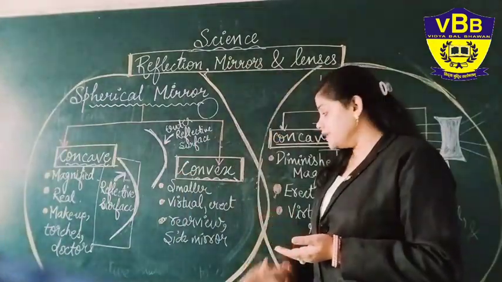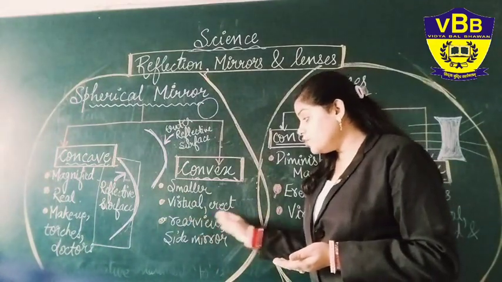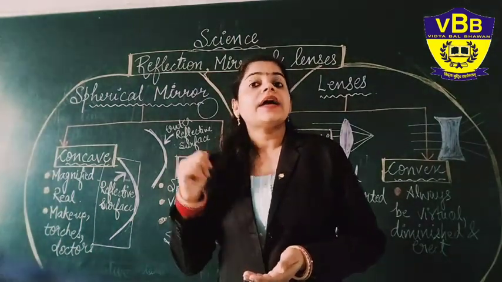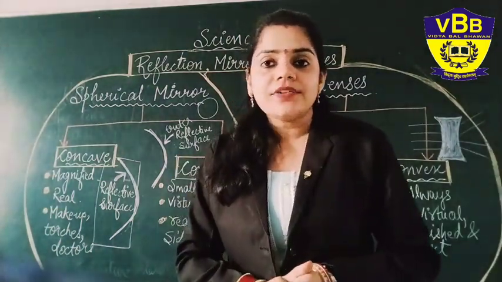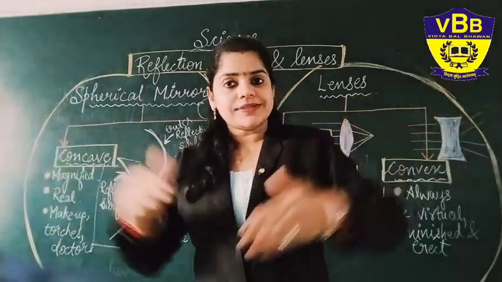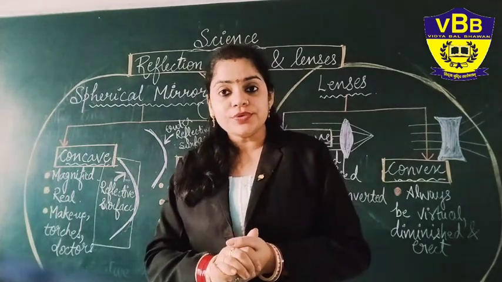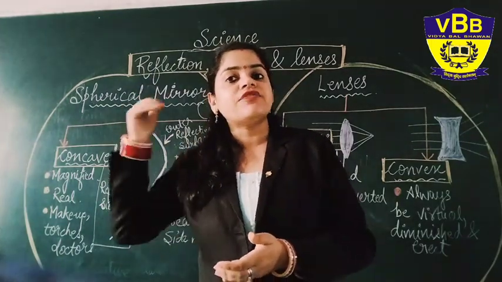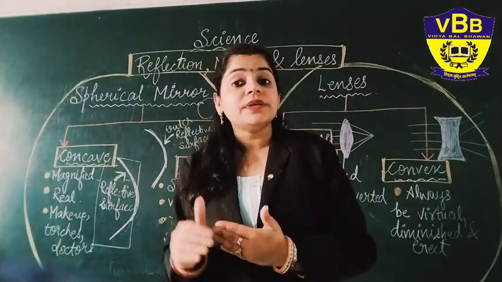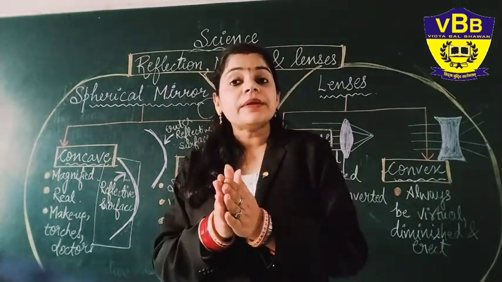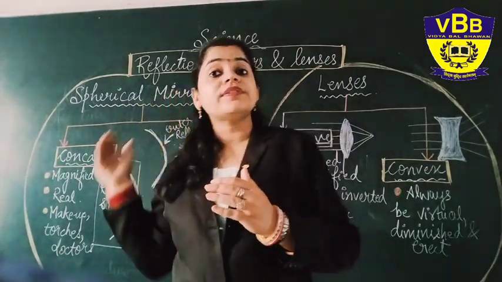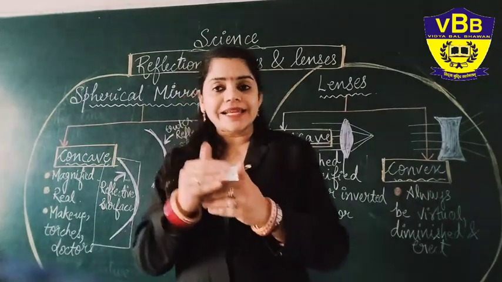Now the convex mirror is used as the rear view mirror and side mirror. Yes, a very important application. You are traveling in a car. You have two mirrors on the outward side and those mirrors are showing you the vehicles that are coming from behind. Why are they showing you? So that your traveling experience will be smooth. You will be able to judge who is coming from behind. When you are taking any turn, you should know who is coming from behind to avoid any kind of accidents.